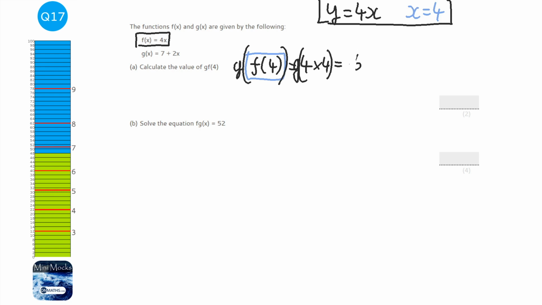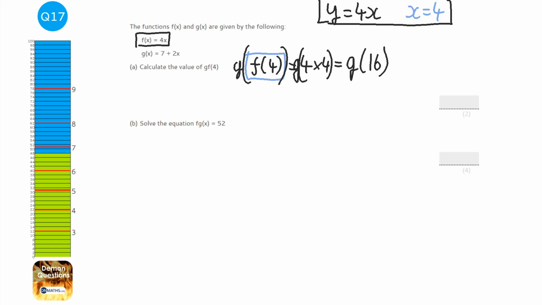And so I still need to apply the g to the 16. So we've done the f, and the f we did first because it's closest to the brackets. So whichever one's closest to the brackets you do first.